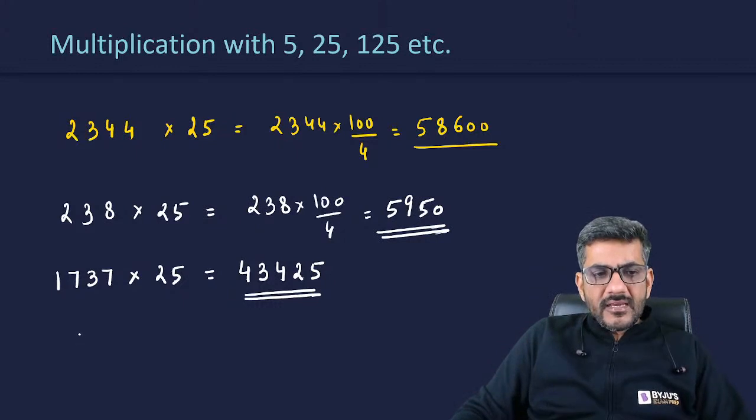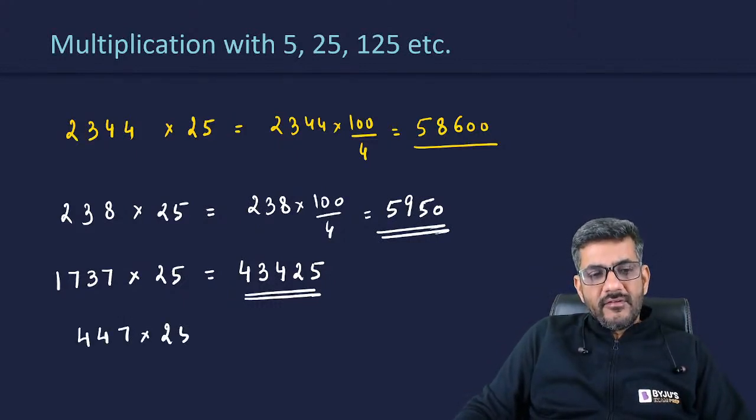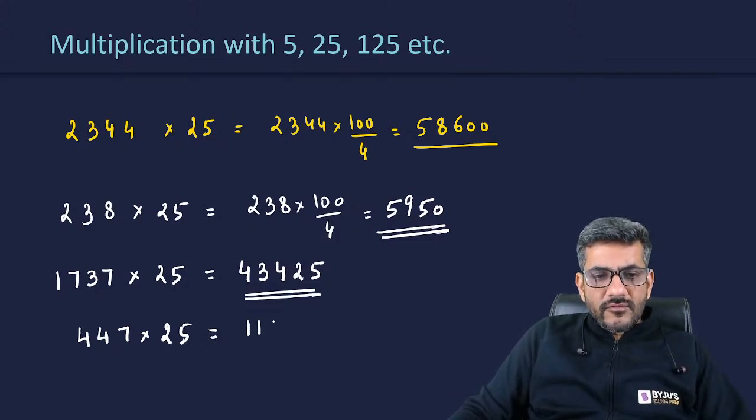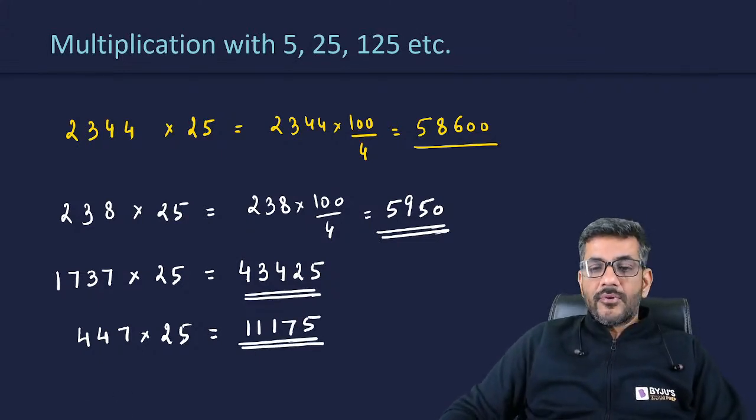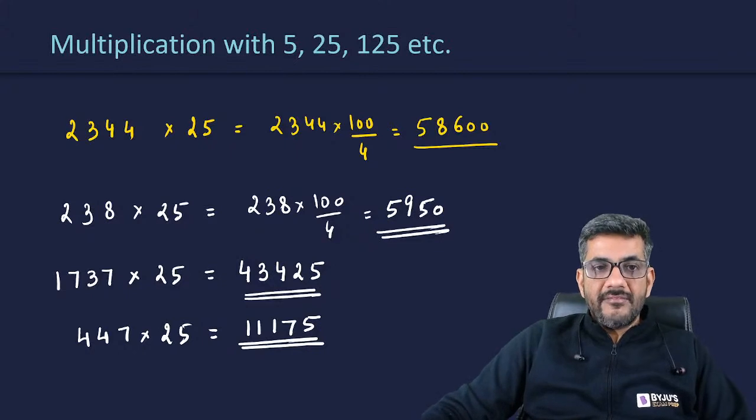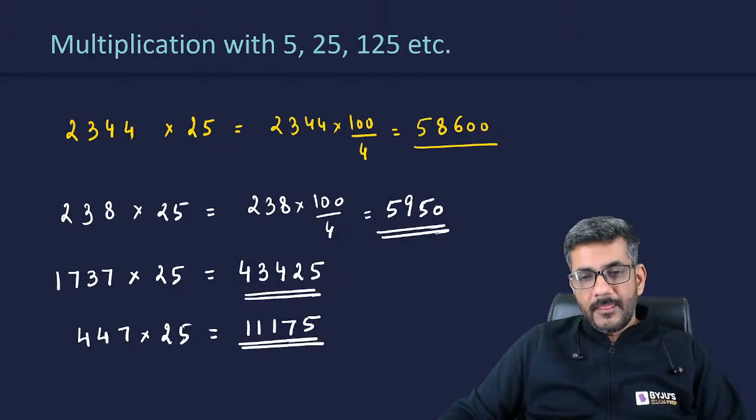Right? Let me take another example. 447 into 25. So I'm saying divide by 4. 4 ones are 4, 4 ones are 4, 4 ones are 4, and then 3. 3 by 4 is 0.75. But for me, it is 75, and the product is 11175. And once again, you would see you are able to do it really fast.